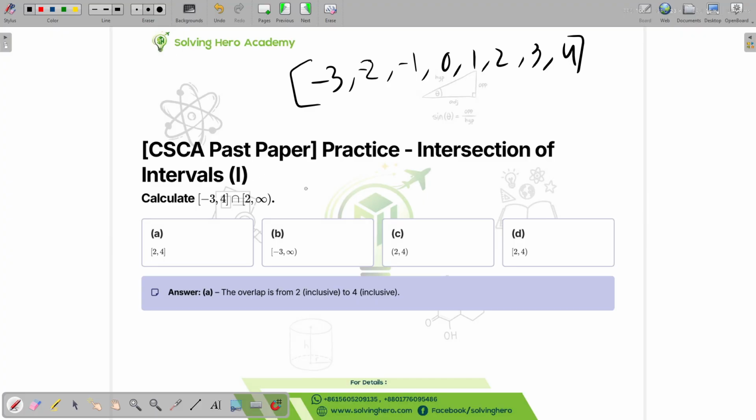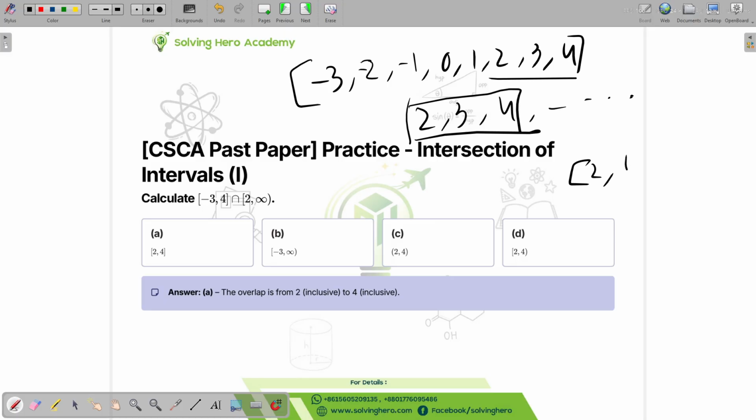And then it says intersect, so from 2, 3, 4, and it goes forever, right? The intersect is the common parts, so these are the answers. So it's going to be from 2 to 4. This should be the answer.